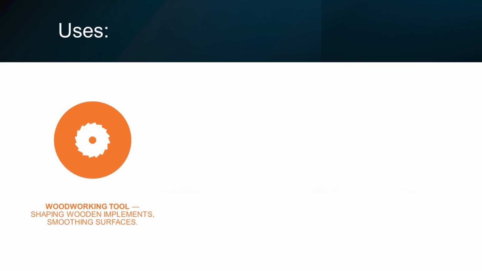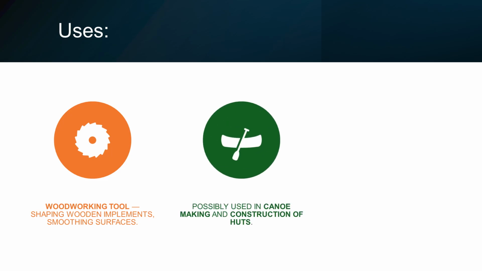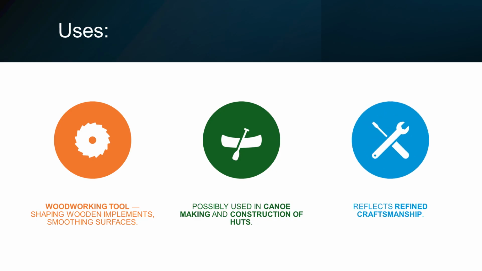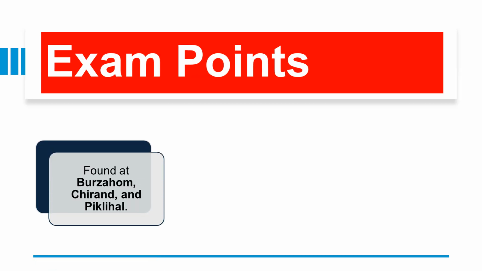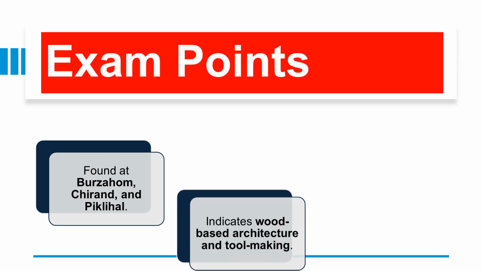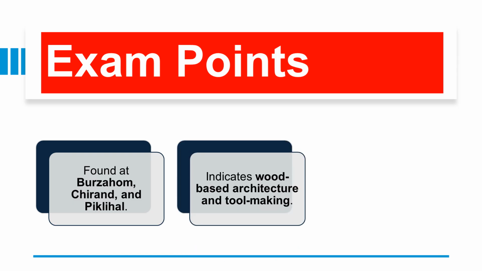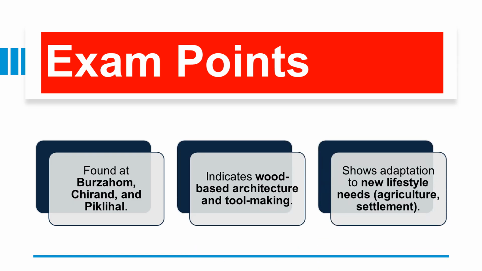Uses: woodworking tool, shaping wooden implements, smoothing surfaces. Possibly used in canoe making and construction of huts. Reflects refined craftsmanship. Exam points: found at Burzahom, Chirand, and Pickliha. Indicates wood-based architecture and toolmaking. Shows adaptation to new lifestyle needs, agriculture and settlement.